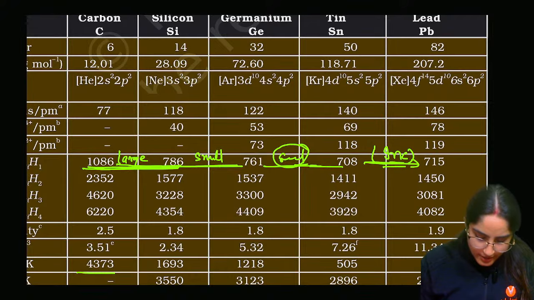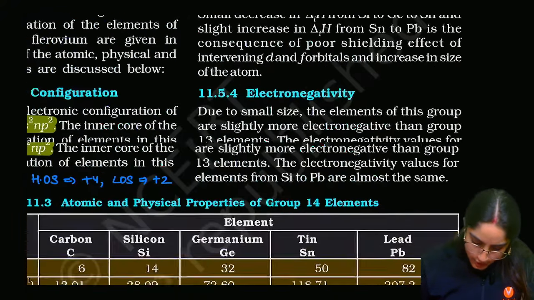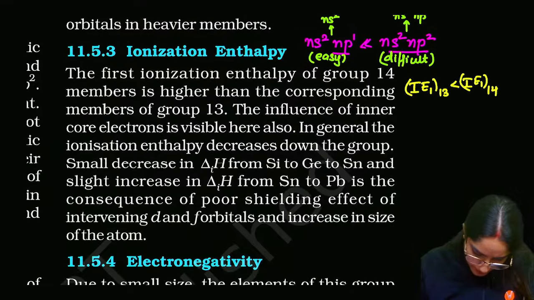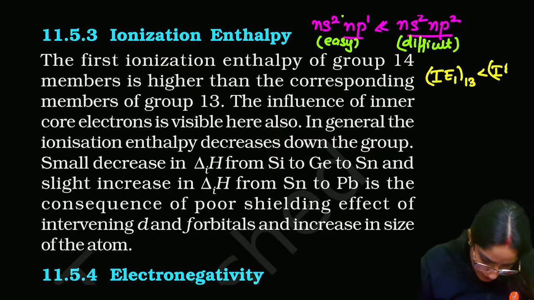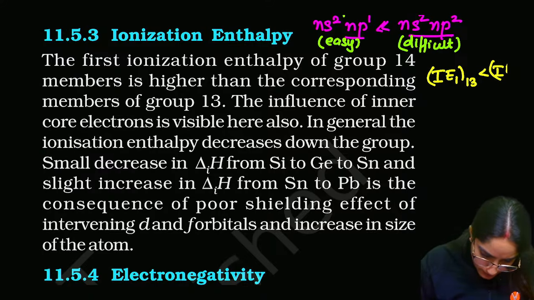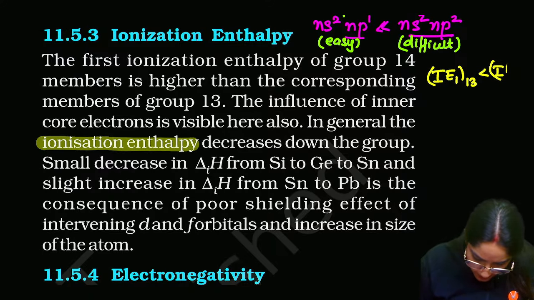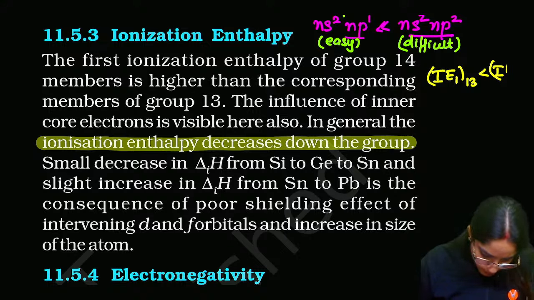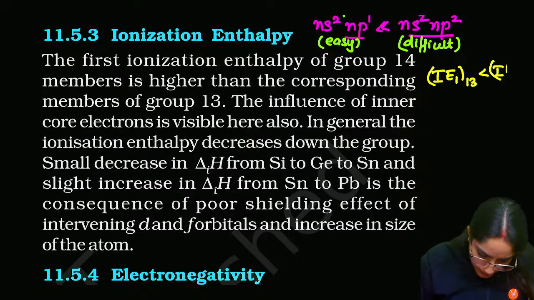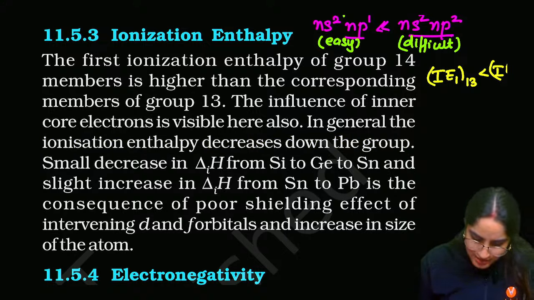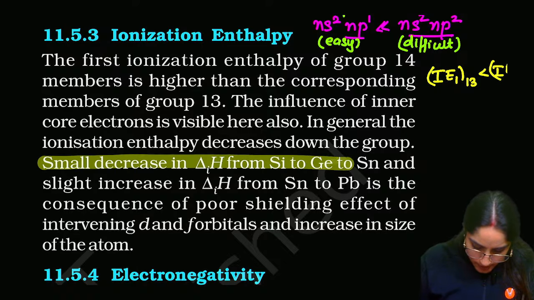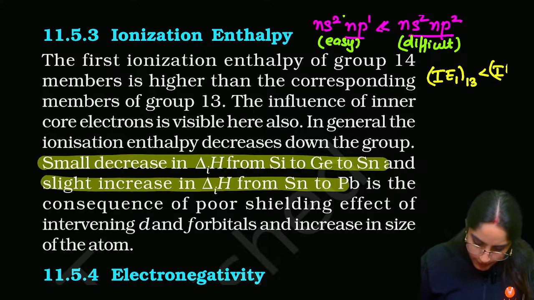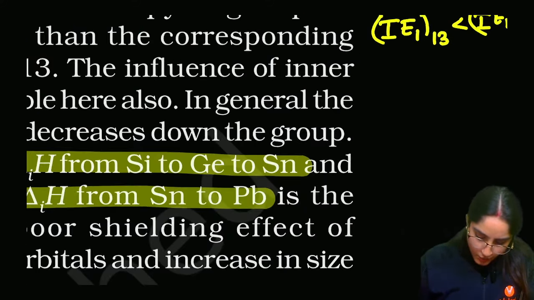This is what we can see over here, right? So I'll just zoom it in. What we are writing is, ionization enthalpy decreases down the group, firstly a large decrease, small decrease from silicon to germanium to tin, slight increase from tin to lead, right?